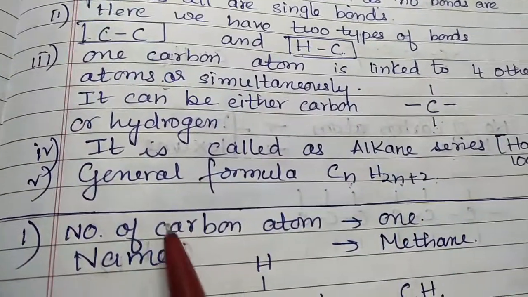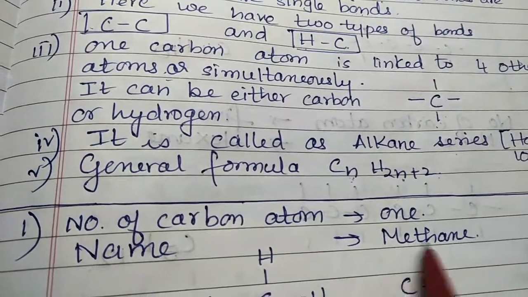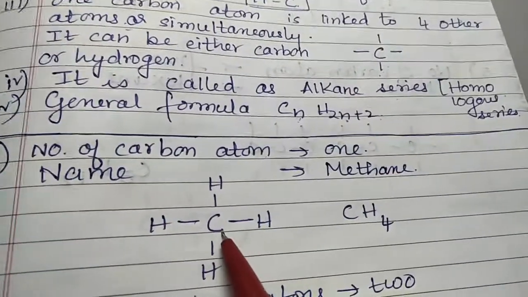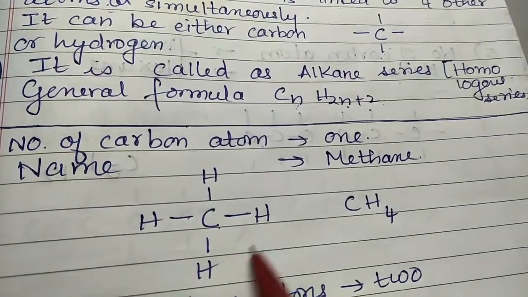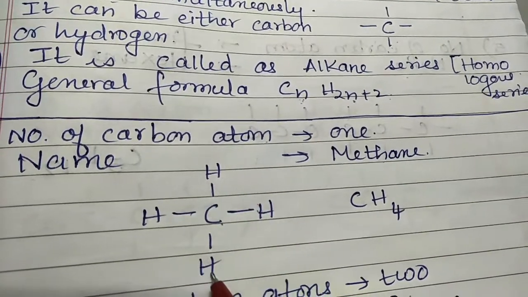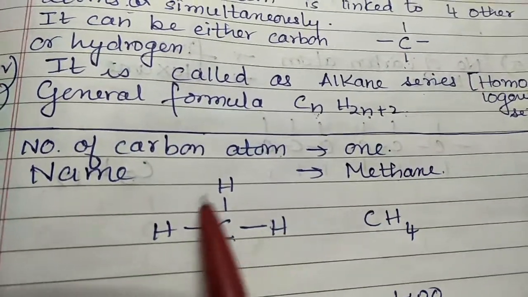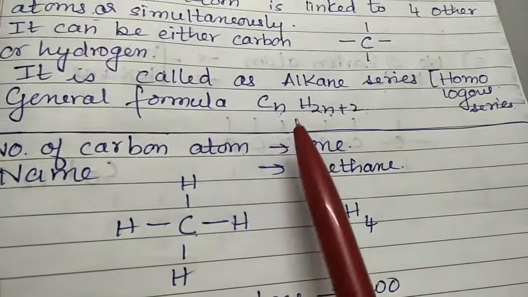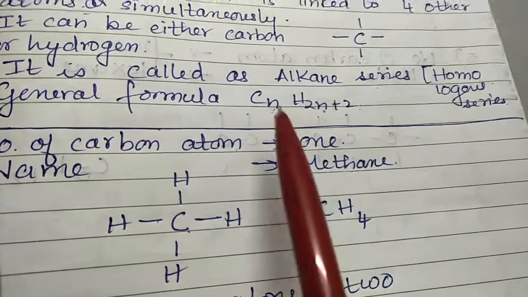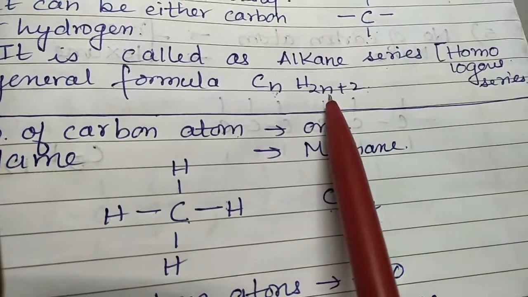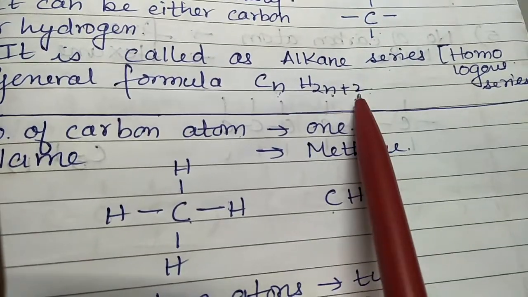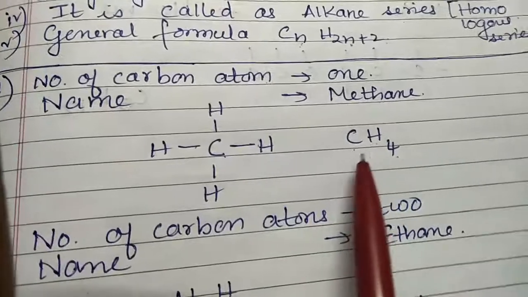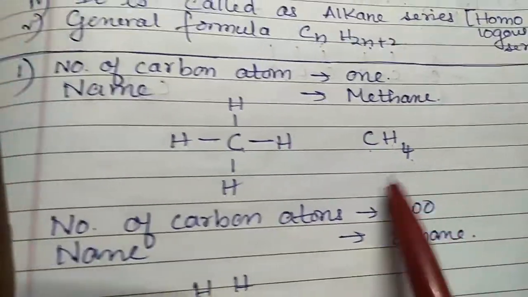Now we go to the first compound, that is methane. Methane has only one carbon atom, and all the 4 other bonds are of hydrogen, so the formula is CH4. Now if you see the general formula, n is 1, so 2 into 1 is 2, plus 2 is 4, so CH4. This is how you get the general formula linked with the compound.